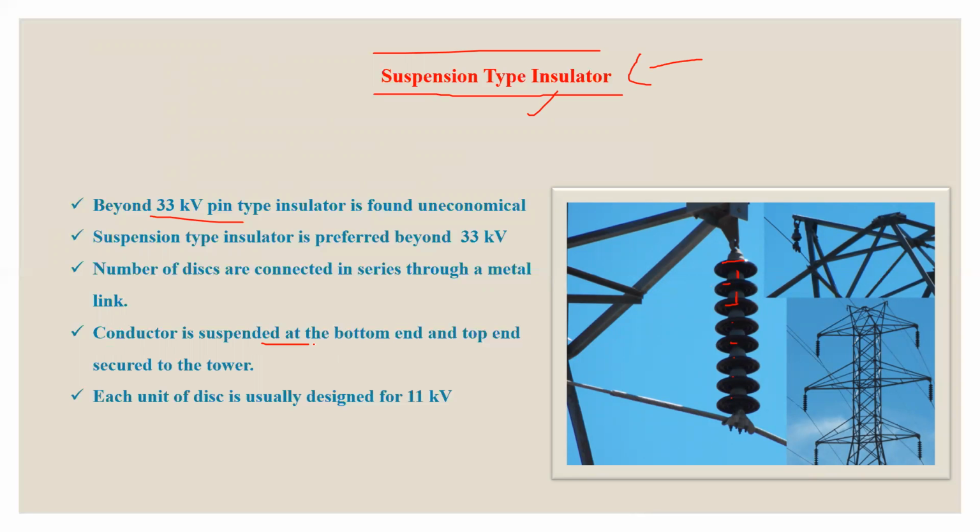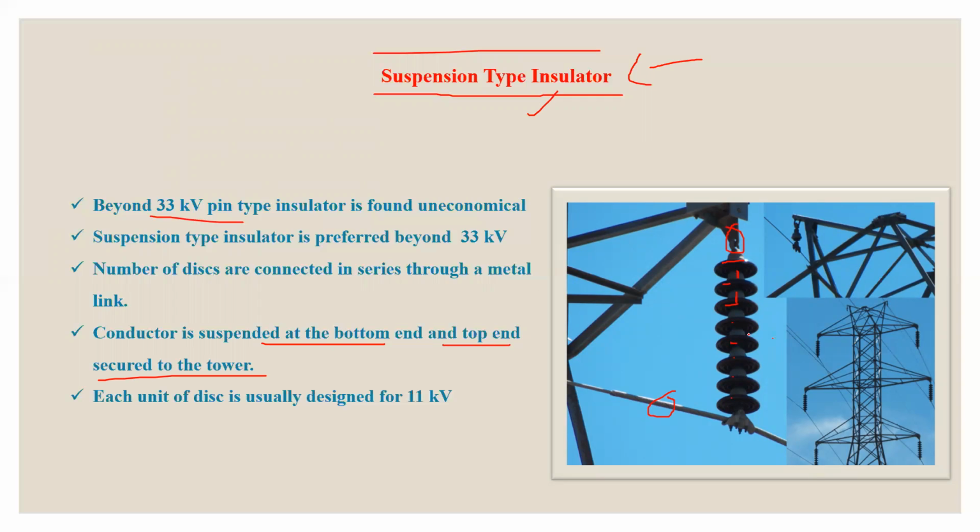The conductor is supported at the bottom end. The conductor will be at the bottom end, and the top end is secured to the tower. These are the characteristics of the suspension type insulator.